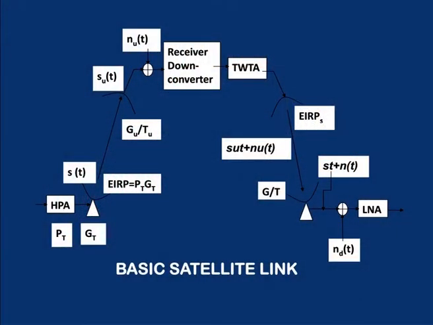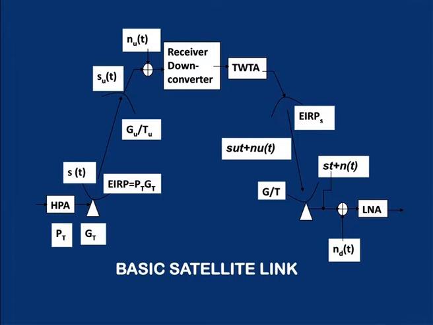As you can see in the picture, the basic satellite link is given. From the transmitting end, we have a high power amplifier on our station, which is transmitting to the satellite. At the satellite, we have a receiver down converter, then TWTA, traveling wave tube amplifier. The satellite retransmits the signal to another earth station. The signal is received by a low noise amplifier.